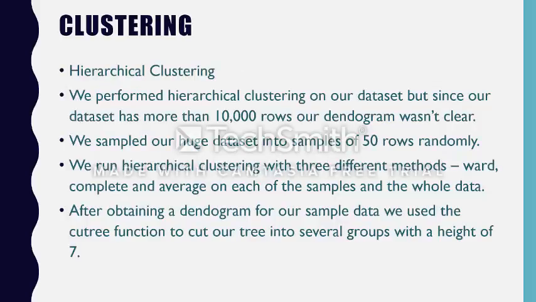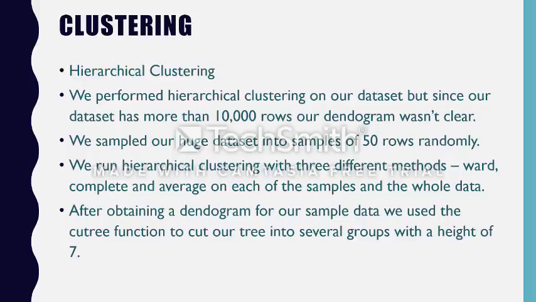Now we move on to hierarchical clustering. The thing with our data set was that we had more than 10,000 rows. That's why it's a huge data set. That's why we first computed the hclust function on the entire data set, and actually our dendrogram wasn't quite clear. So we randomly sampled our data into three sets of 50 rows each. Then we ran hierarchical clustering on each of these samples by 3 methods: ward, complete, and average.